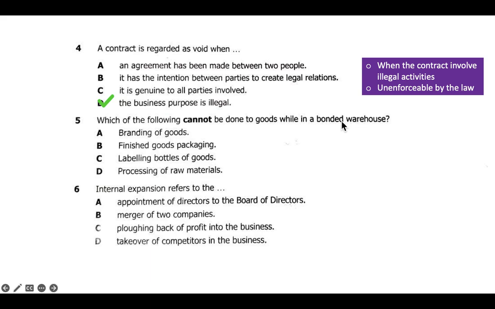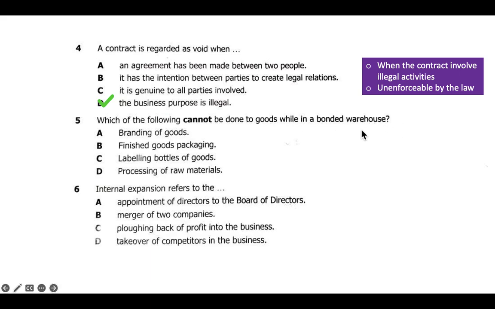So we need to know what a bonded warehouse is. A bonded warehouse is a primary storage for goods on which customs duty is not yet paid, or goods which are waiting to be re-exported. So that type of warehouse, we call it a bonded warehouse. Commonly, it does not focus on processing raw materials. There is no processing which goes on in a bonded warehouse.